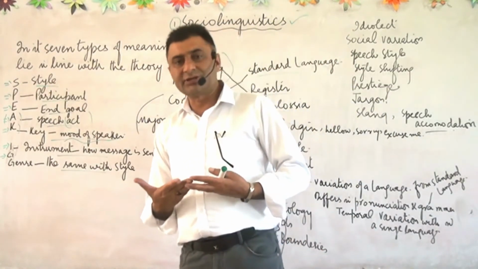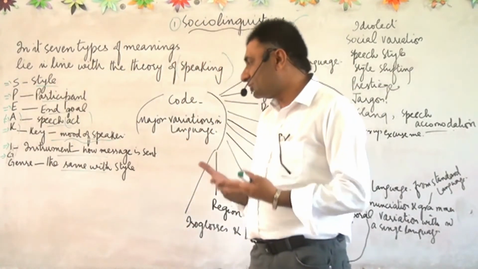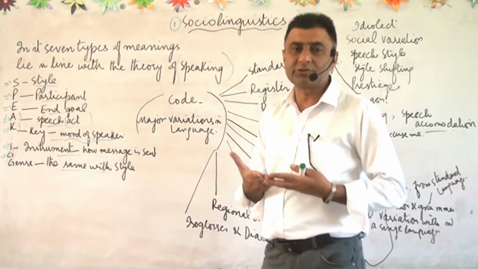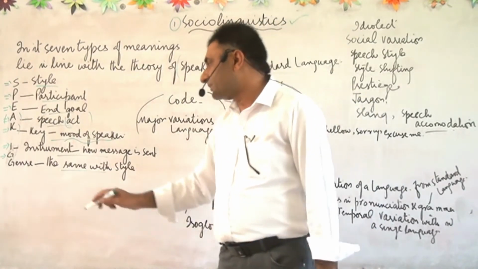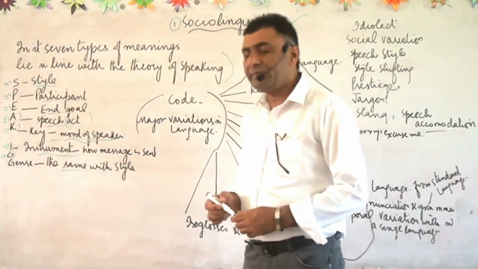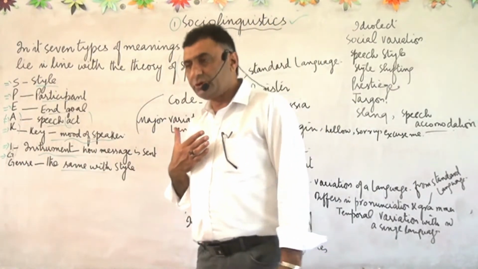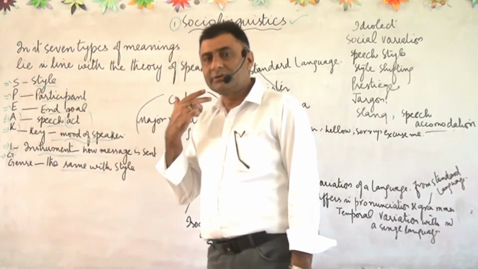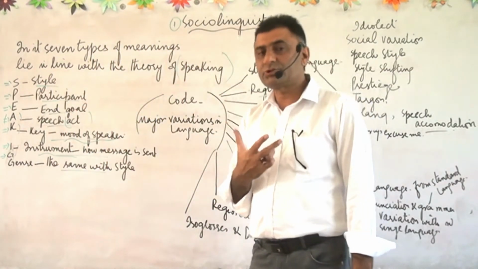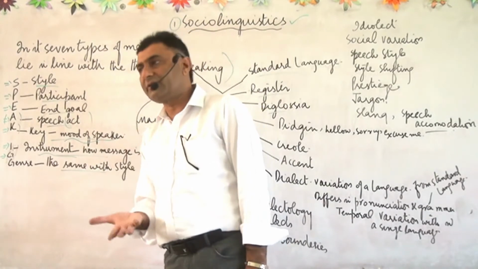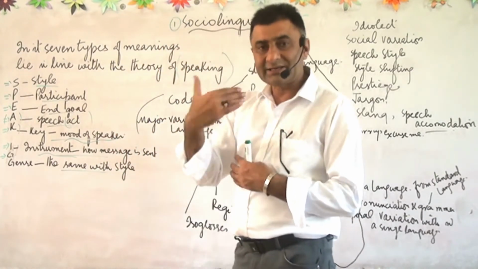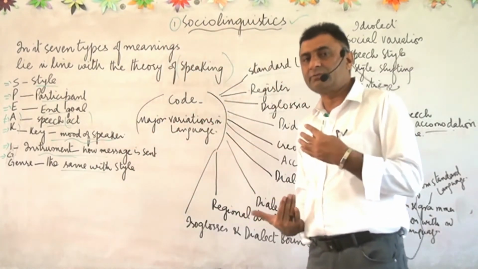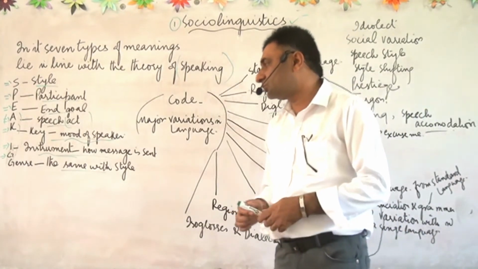When he is using language in a society, the emotions or mood of the speaker is also very important. And then instruments mean how the message is sent, whether he is going to send that message by using any media. What is the source he is using in order to convey the message, whether he is going to convey the message directly, or by using an indirect message.